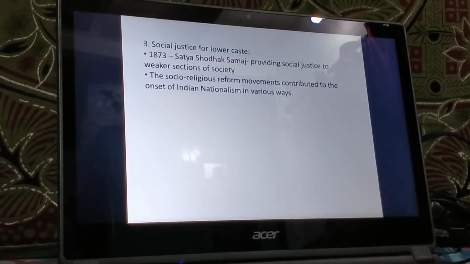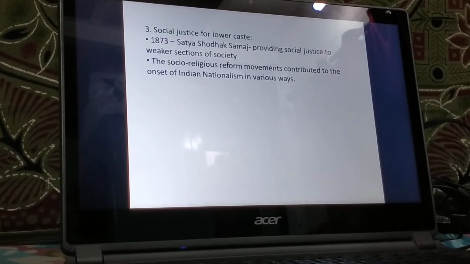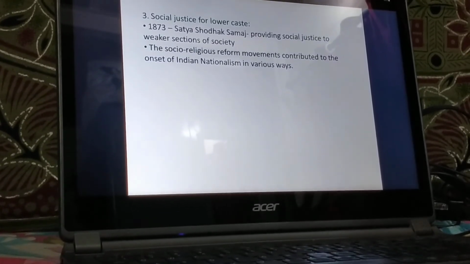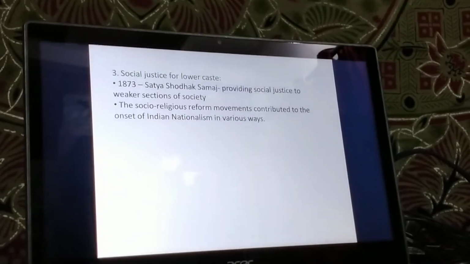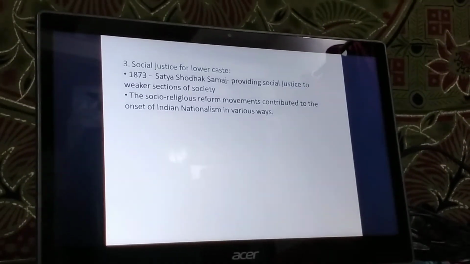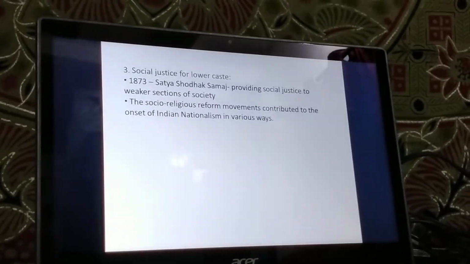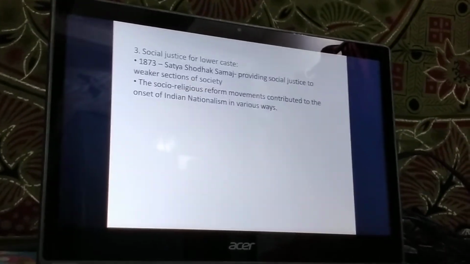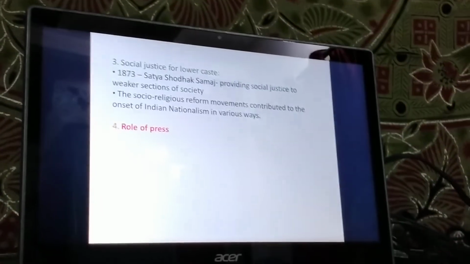The reformers taught people not to ignore the importance of women, but to recognize the superiority of women who could participate in the national movement as well. They protested against the British domination of India. Now, Swami Dayanand Saraswati was the first to use the word Swaraj and to raise the slogan, India is for Indians.